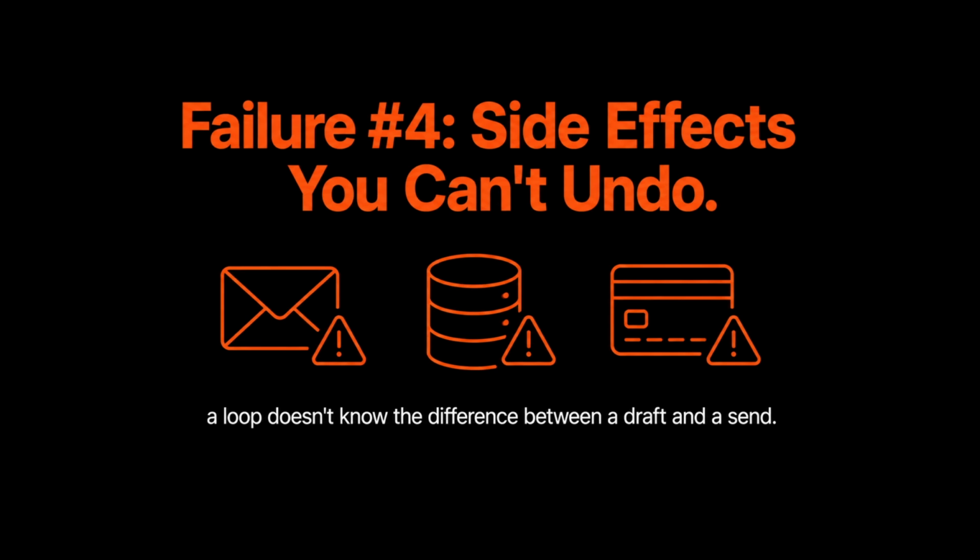If your agent can actually send emails, write to a database, or trigger a payment, a runaway loop doesn't just waste tokens, it does that thing repeatedly in the real world. It might send the same email 50 times, it might create the same database record over and over, it might refund the same order 5 times before anyone notices. A confused loop with real permissions is the difference between an annoying bug and an actual incident.